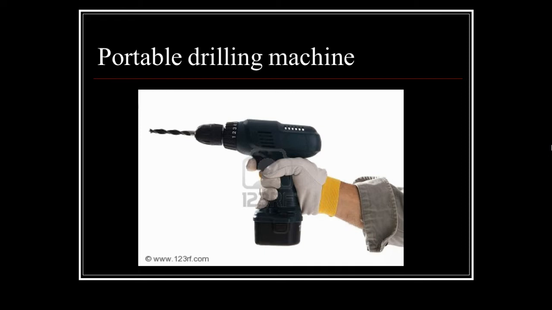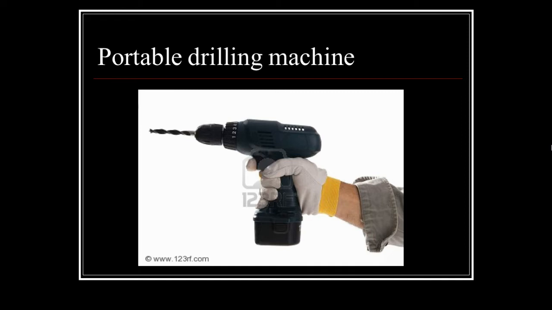It is used to drill holes on the workpiece in any position, which is not possible with the standard drilling machine, because the standard drilling machine is fixed at one location. So it will not allow us to drill the hole at any location, which can be done with the help of the portable drilling machine. The entire drilling mechanism in the portable drilling machine is compact and small in size, and that's why it can be carried anywhere.